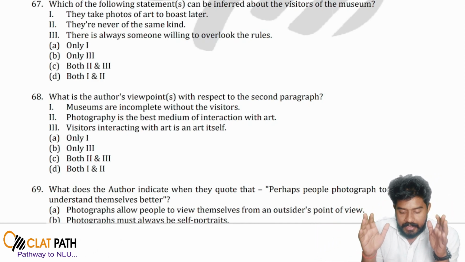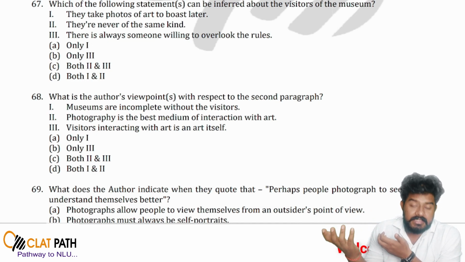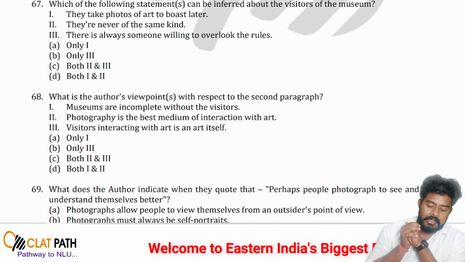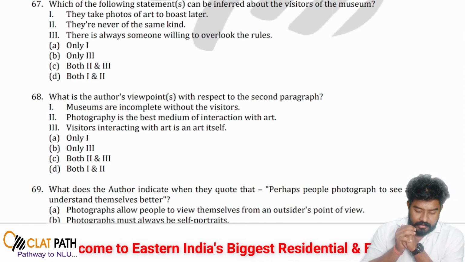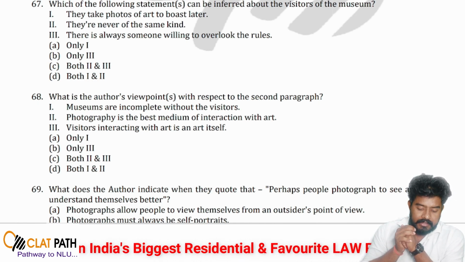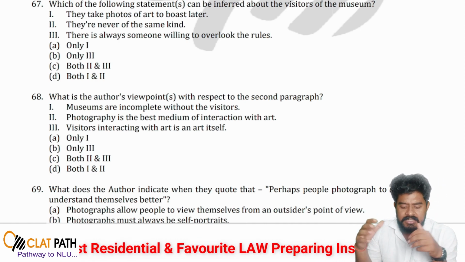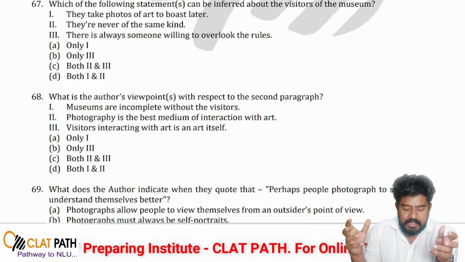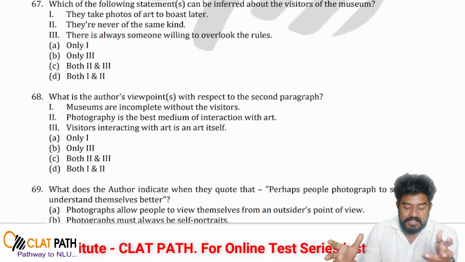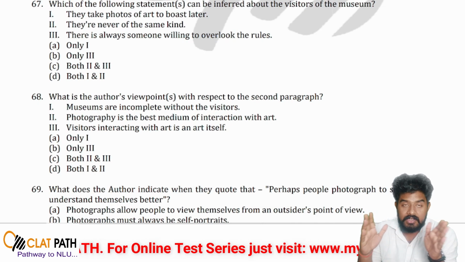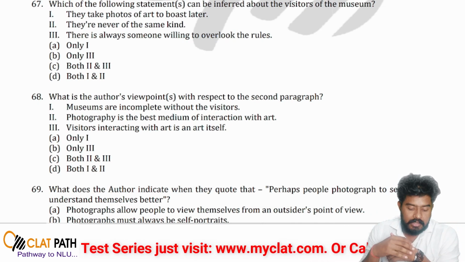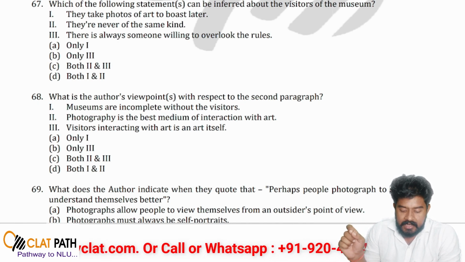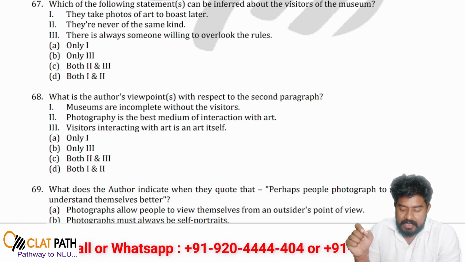So like I said earlier, while you answer this kind of question, please try and eliminate those options which cannot be directly inferred or are not implicit in that particular paragraph. If we read paragraph 2 carefully, we cannot say that visitor interacting with the art is an art in itself.